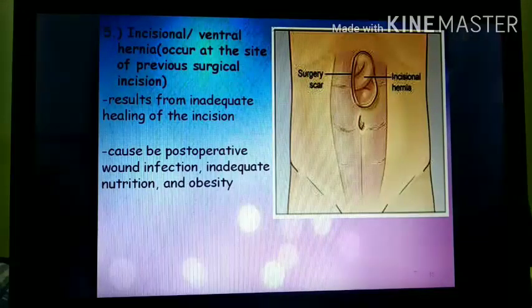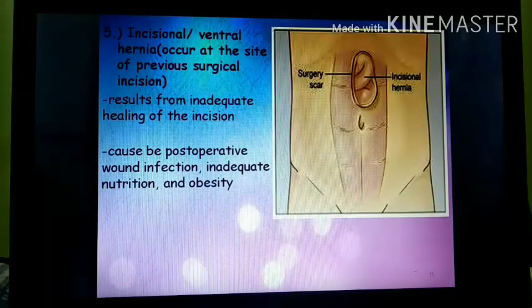After that, the next is the incisional hernia. As the name indicates, incision means some surgery has happened before, and due to the weakness of that incision the part may protrude. Then it occurs through an old surgical incision. It is most common in the elderly or the overweight. It results from inadequate healing of the incision. These are the types of hernia.